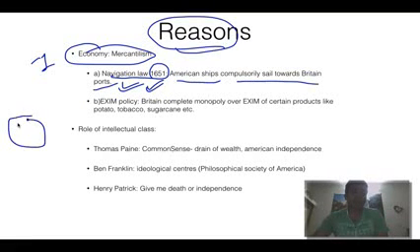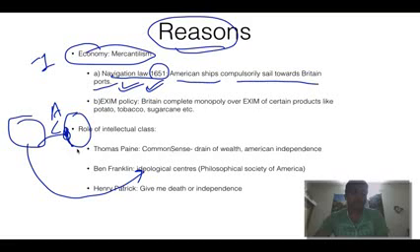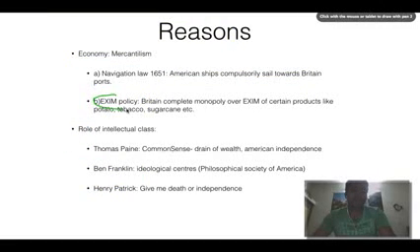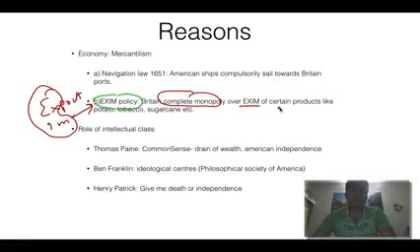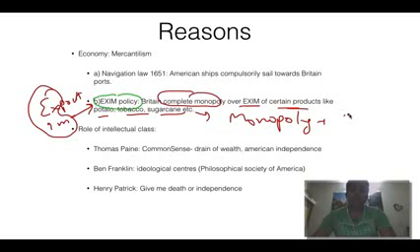So let's say this is USA and this is England and this is the Atlantic Ocean. If it wants to go to India also, then it needs to go here and then to here. So it was a pain for USA, why this? Similarly, the EXIM policy. EXIM is nothing but export and import. If you see these two words, they combine together to form EXIM. So Britain had complete monopoly over EXIM of certain products like potato, tobacco, sugarcane. So obviously they had the monopoly. Then the profit of the colonies was very, very low. But they were not aware about these things.